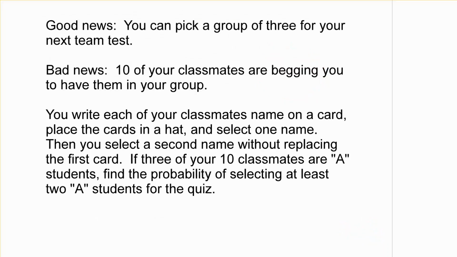All right, good news. We're going to have a team test. And you get to pick your group of 3 for your next team test. Bad news. 10 of your classmates are begging you to have them in your group. You write each of your classmates' names on a card. Place the cards in a hat and select one name. Then you select a second name without replacing the first card, of course. If 3 of your 10 classmates are A students, find the probability of selecting at least 2 A students for the quiz. What do you think?